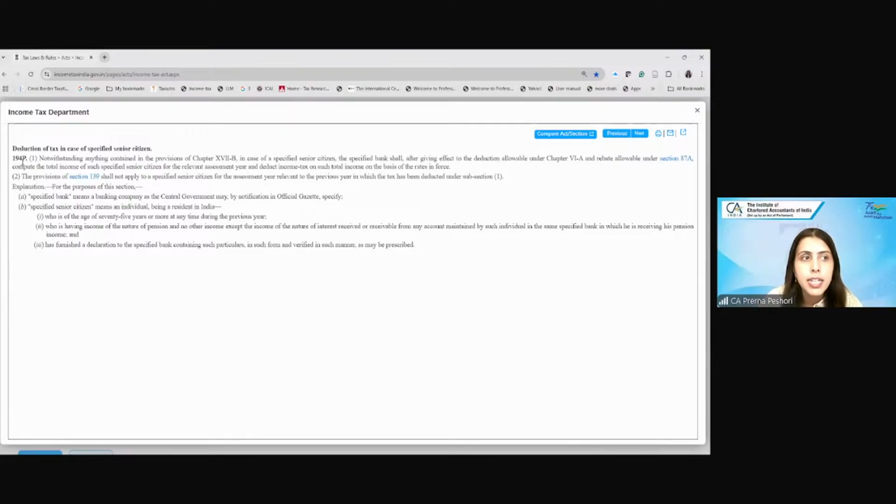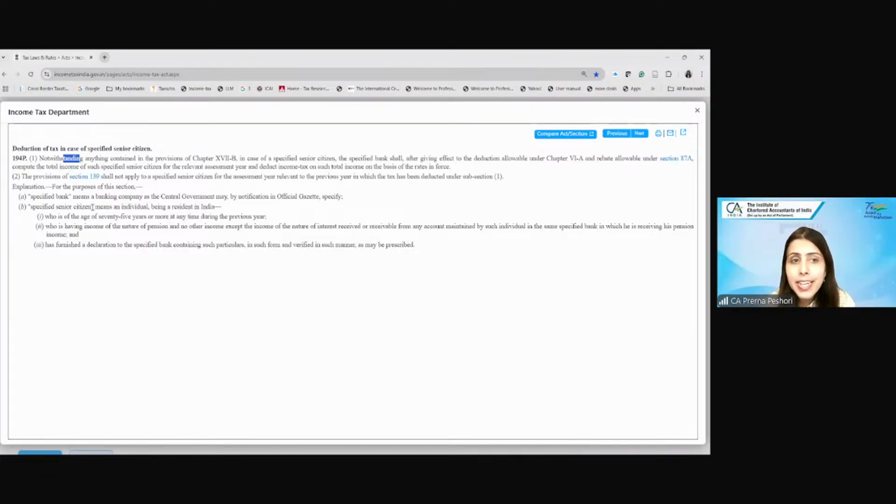Correct. Next is section 194P, which is deduction of tax in case of a specified senior citizen, who is an individual resident in India of 75 years or more. So this 194P TDS is only for an individual who is a resident of India, who is more than 75 years of age at any time, who has income in the nature of pension and no other income except the interest from the bank, and has furnished the declaration to the bank.